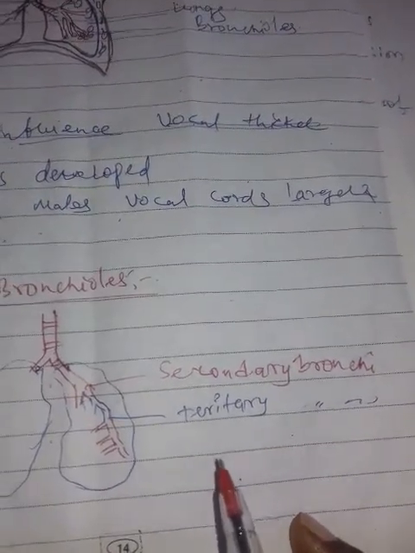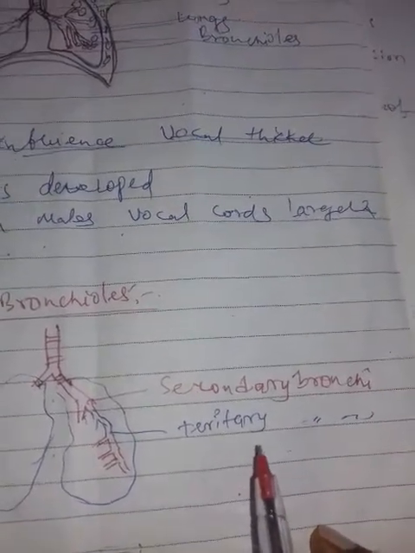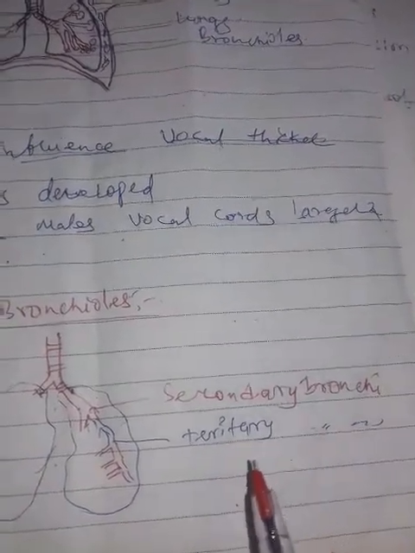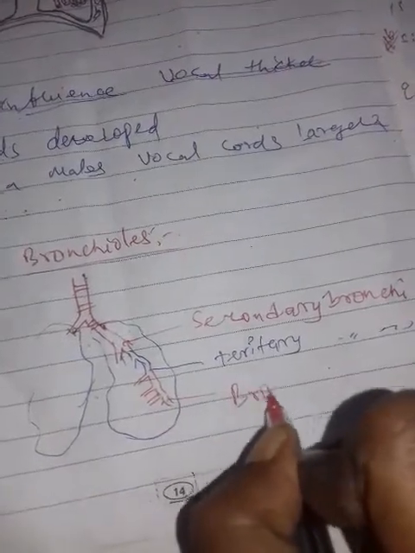These end with the terminal bronchioles, which end with the alveolar ducts.